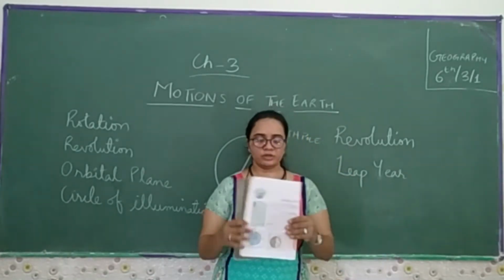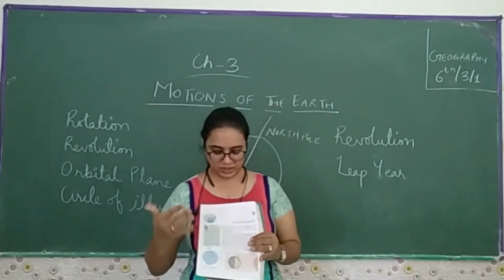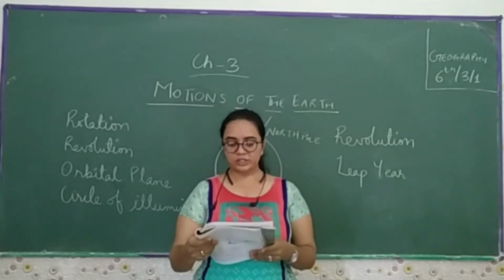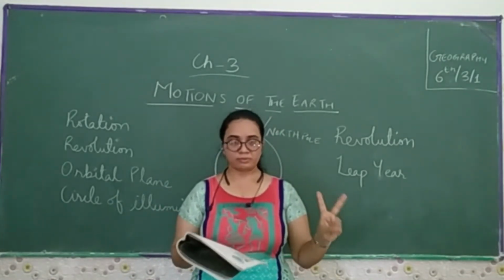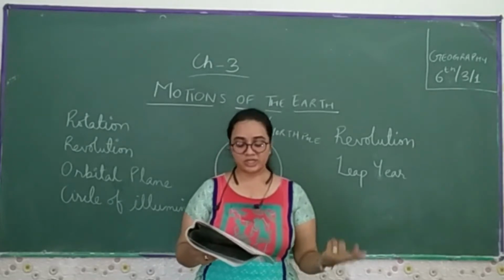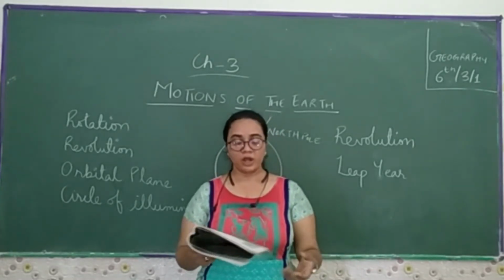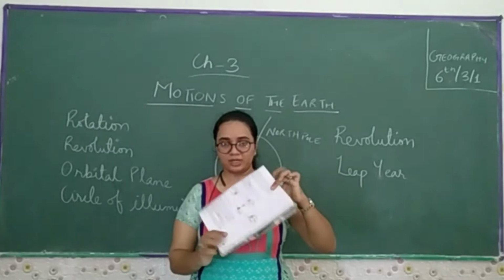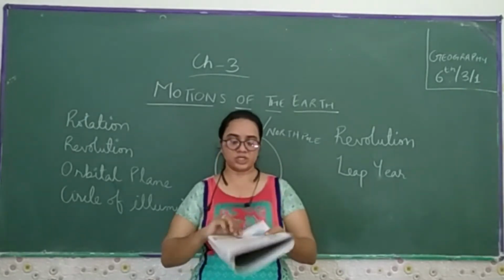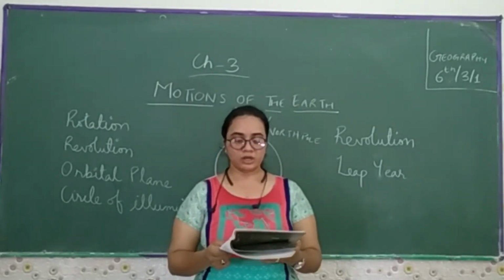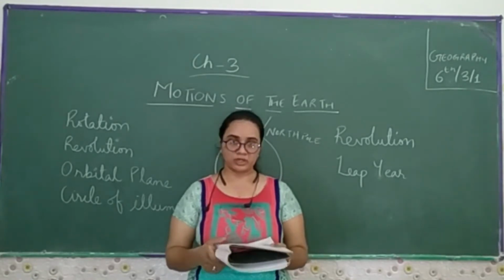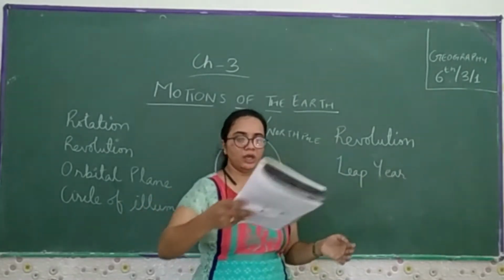So starting from here in this book, you can start from here. As you know, the Earth has two types of motion, that is rotation and revolution. Rotation is the movement on the Earth's axis, like this. It is called rotation. The movement of the Earth around the Sun in a fixed path, the orbit, is called revolution.